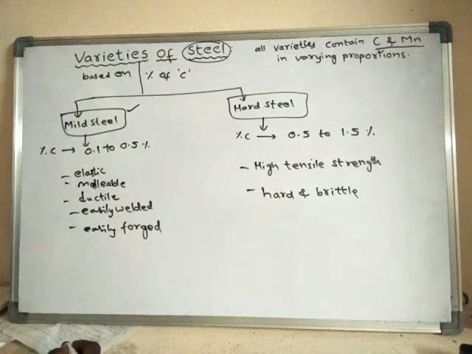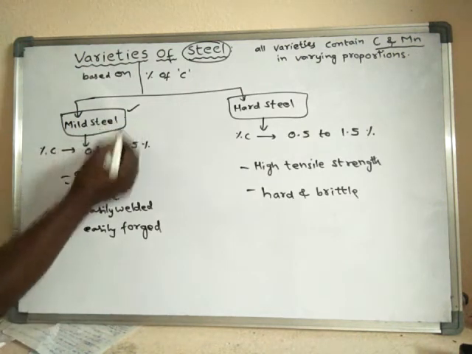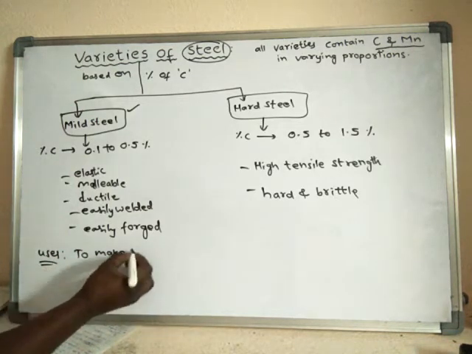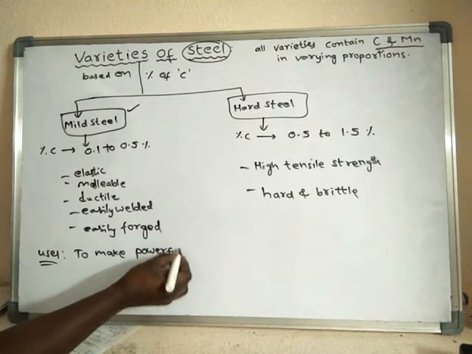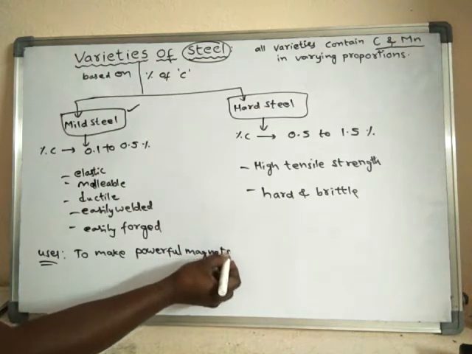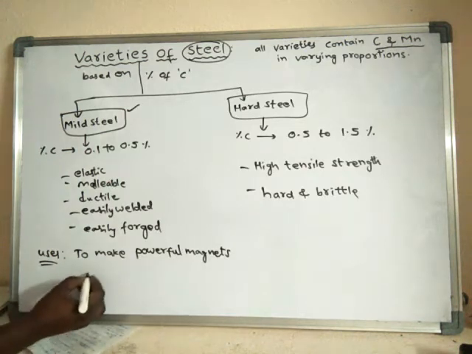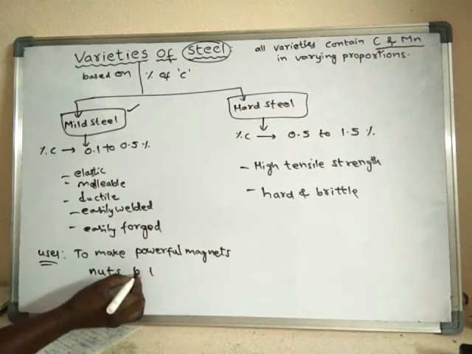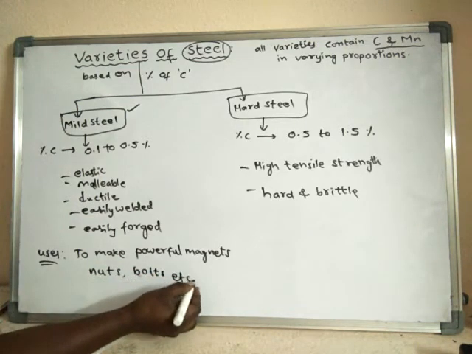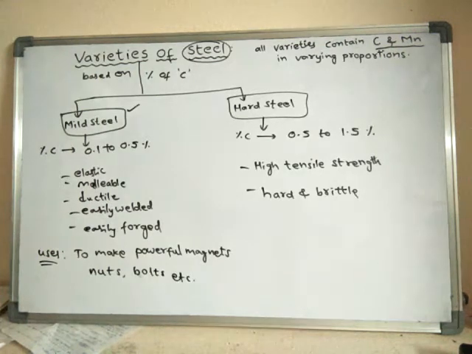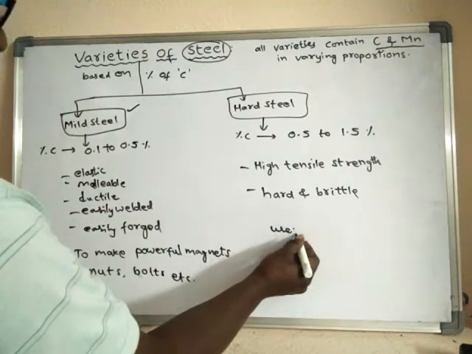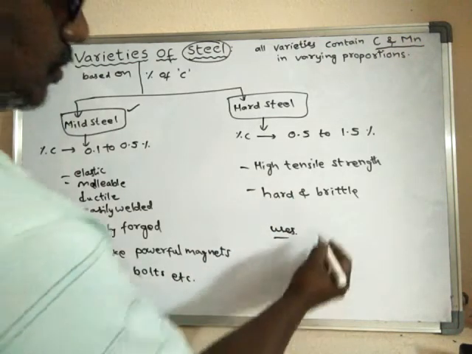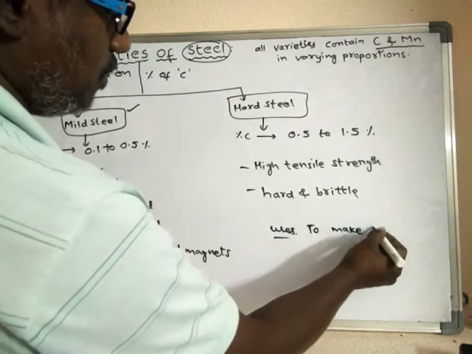If you see the uses of mild steel, it is used to make powerful magnets, nuts, bolts, etc. If you see the uses of hard steel, mainly it is used to make machinery tools.